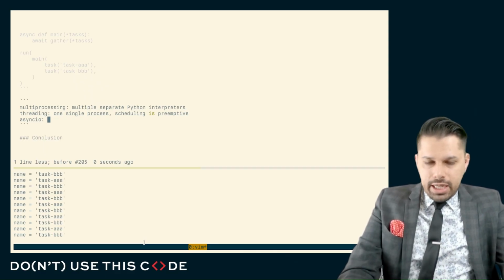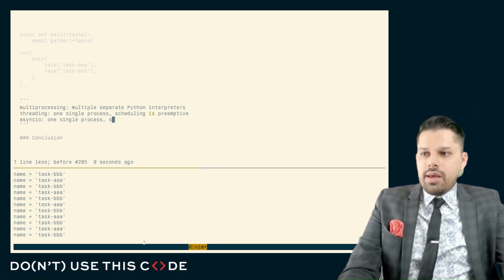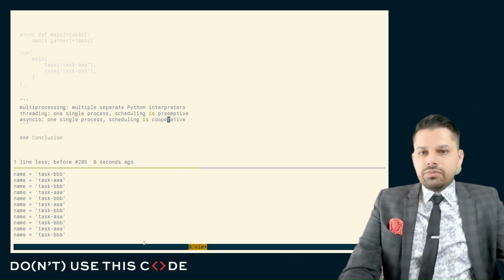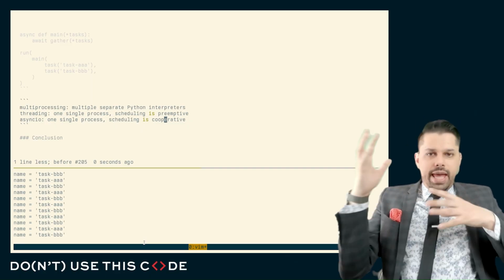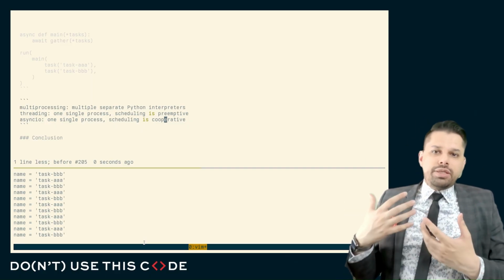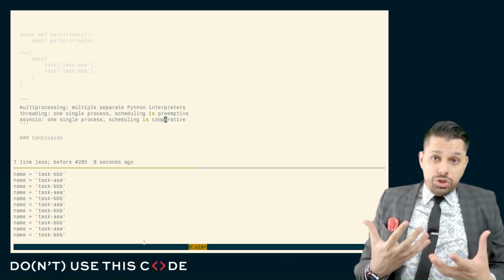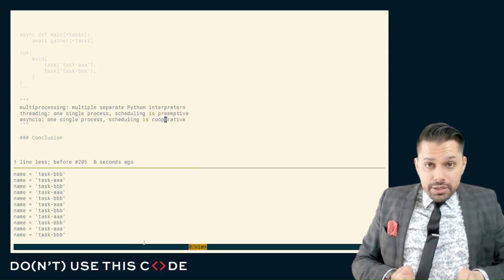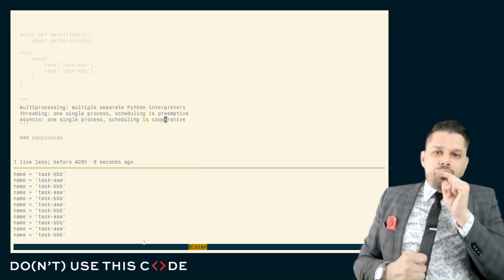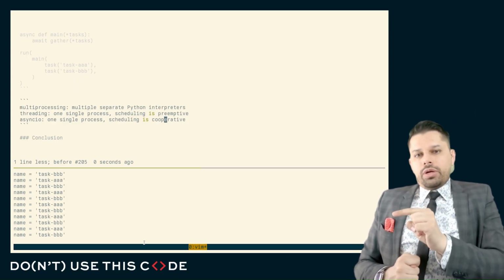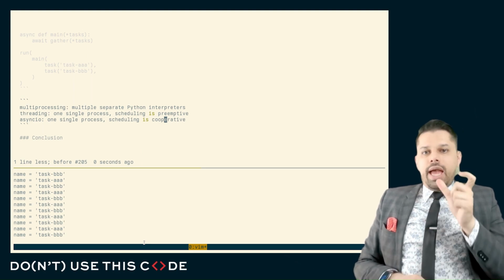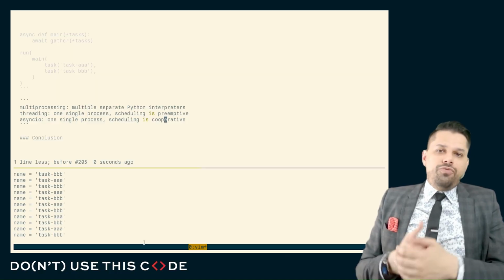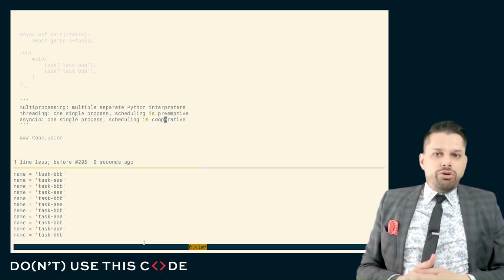When we talk about async I/O, we're talking about one single process, but the scheduling is cooperative. What that means is, instead of looking at that code and saying any line of code could run at any time depending on a scheduler who we're giving no information to and has no information about what our program does, we explicitly cooperate and say, I'm ready for somebody else to do work as of this point in the code. And the way that you indicate that is via that await keyword, via that program structuring that the generators first